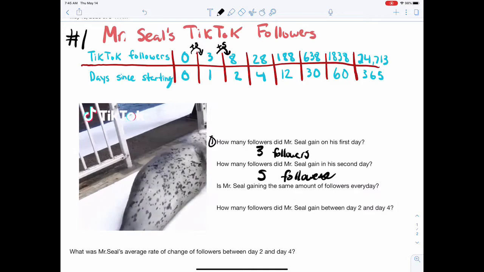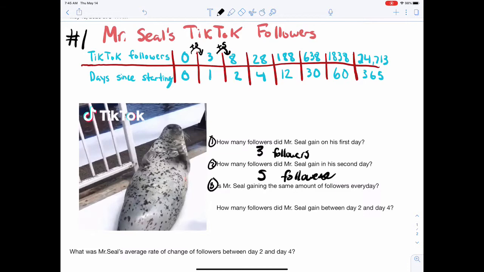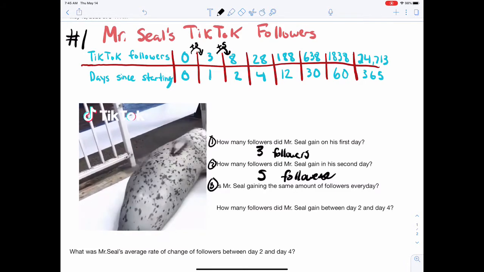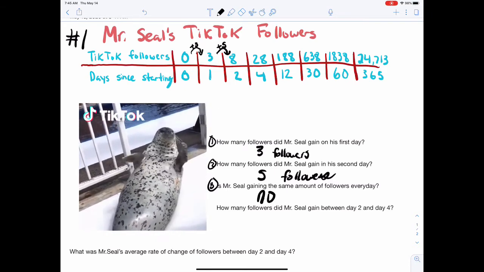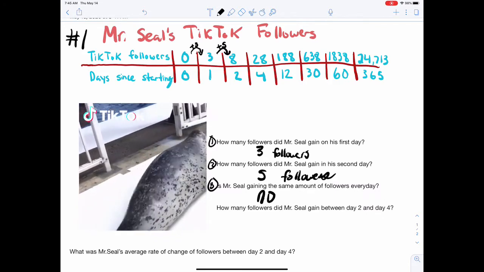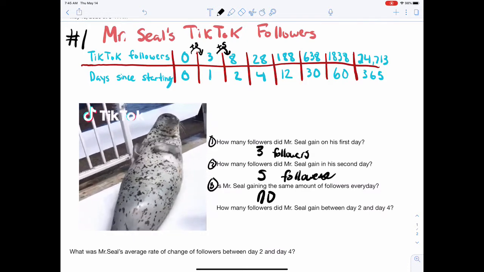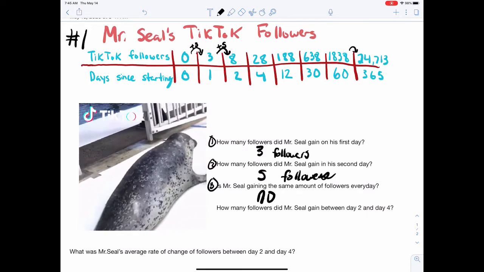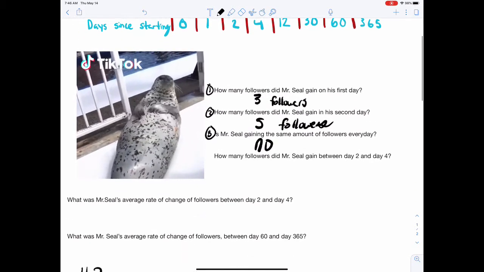And if you just look at the graph for question 3 here, is Mr. Seal gaining the same amount of followers every day? I mean, is someone actually going to gain exactly 4 every day? No. Not only is he gaining a different amount, but does it appear like he's gaining more and more? Yeah, if you look here, we somehow get to 24,000. So we're making big jumps. So his rate of gaining followers is changing.